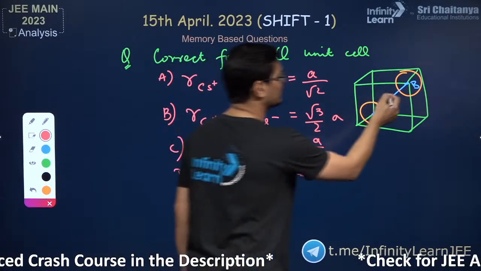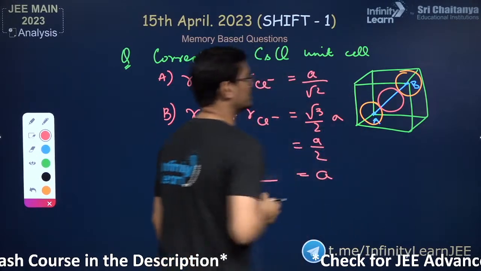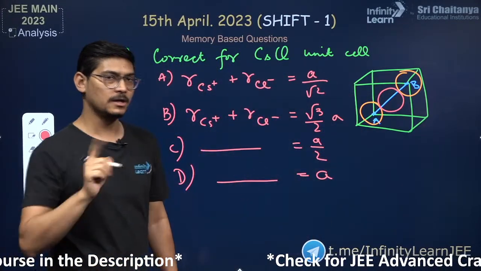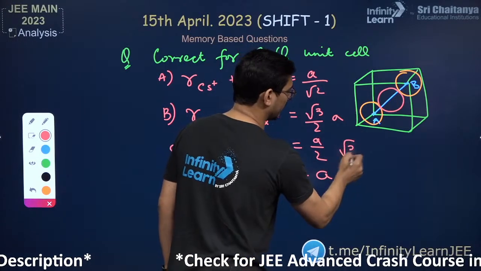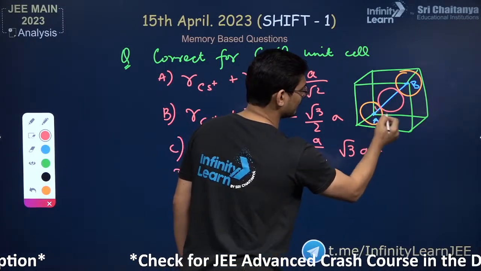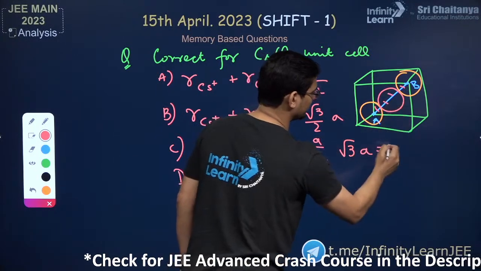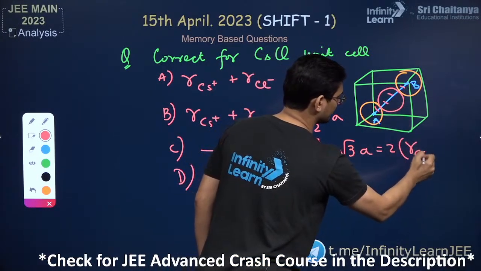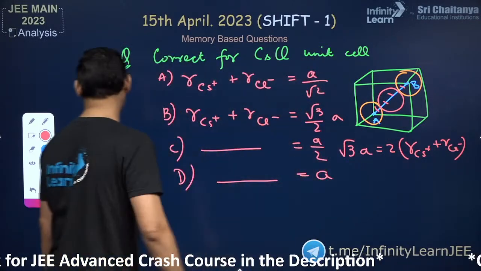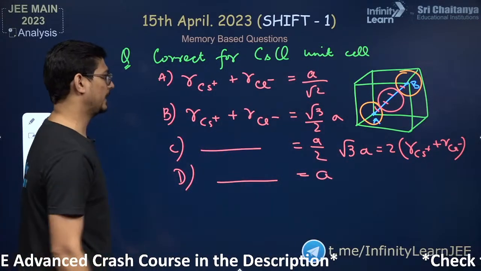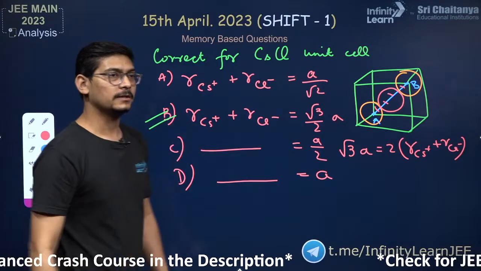Cesium would then be sitting at the body center. Cesium would be sitting at the body center. इसका मतलब AB, which is the diagonal of the cube, that is root 3a, it is twice the radius of anion and twice the radius of cation. So it is twice the sum of the radii of cesium and chloride. So of course, which will be the correct answer? Root 3a by 2. Option B will be the correct answer.